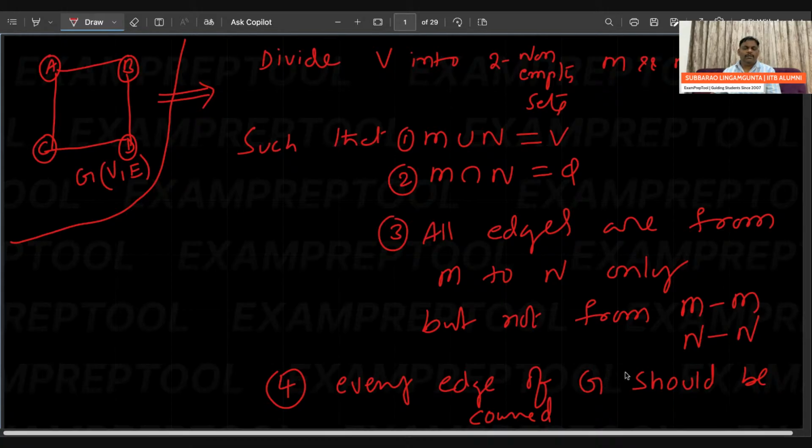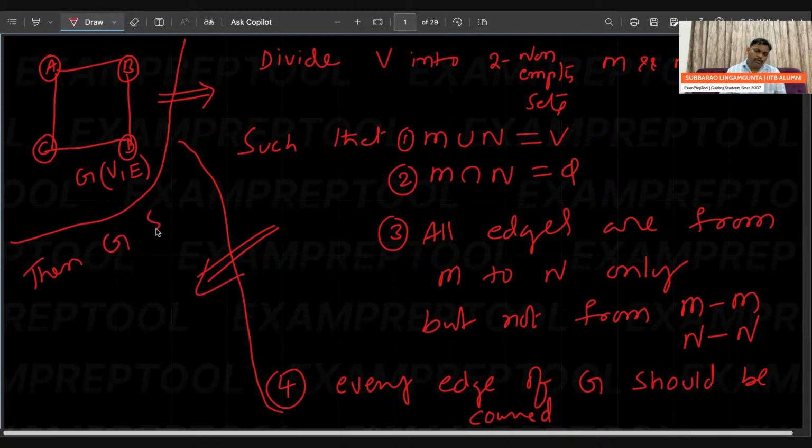What it means, you will get to know. If you can do this, then I can say these all conditions are satisfied. Then G is said to be a bipartite graph.